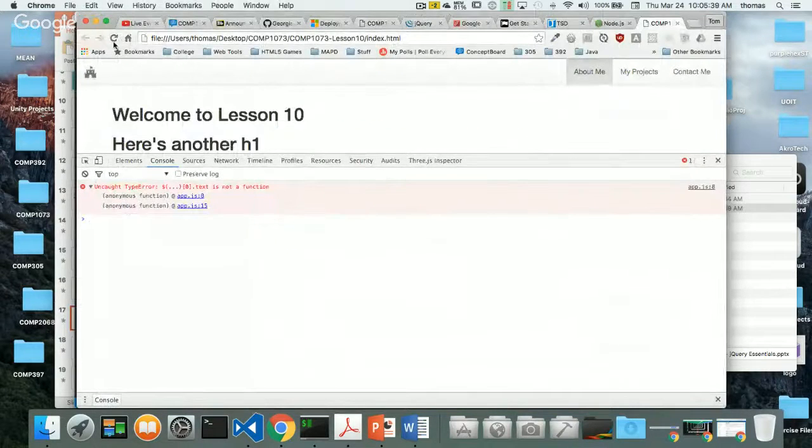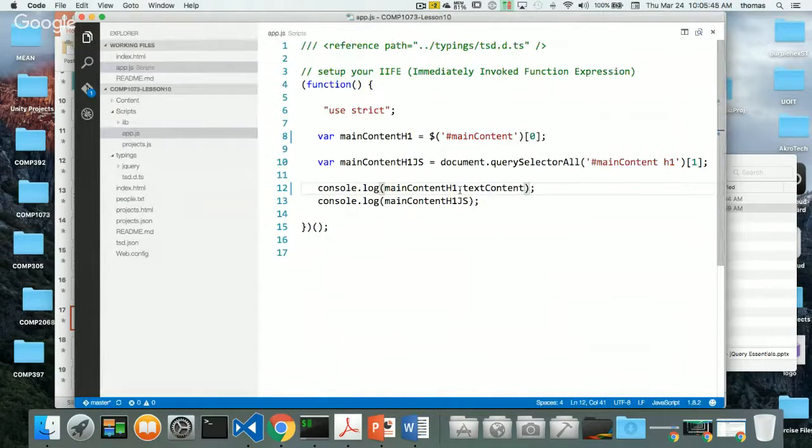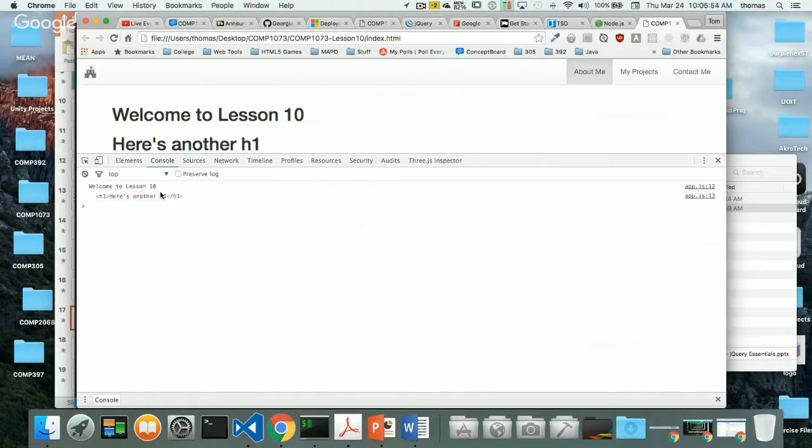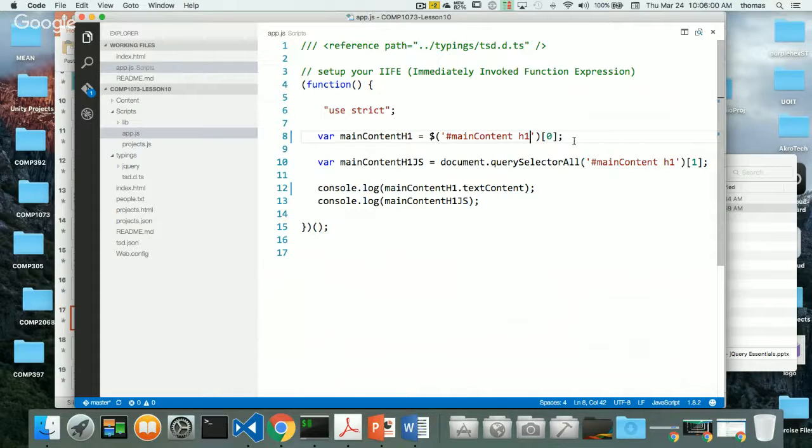So refresh, and what's going on? How come? Because I'm saying my main content h1, and I'm getting the text content of this, but hold on, I don't understand. Oh wait, because I'm not targeting my h1 element again. Hold on, I missed that. Refresh here. Here we go. So this is welcome to lesson 10. So this is welcome, just the text of this. Okay, that's cool. All right, so what if I did this again?